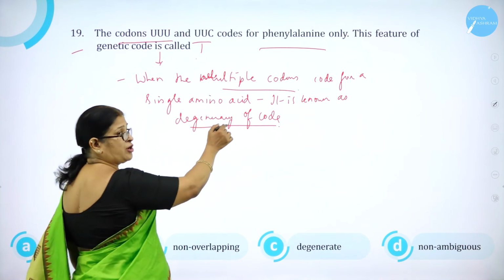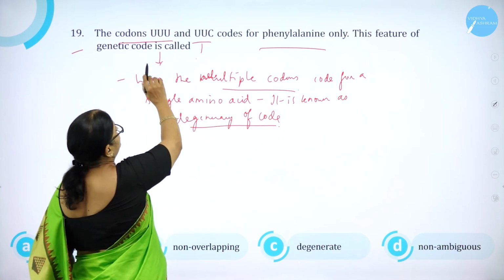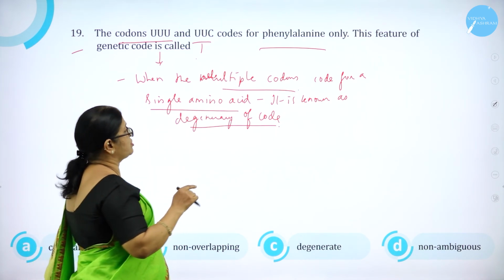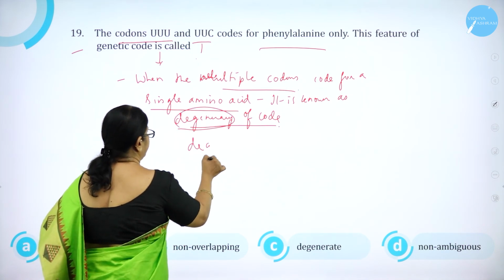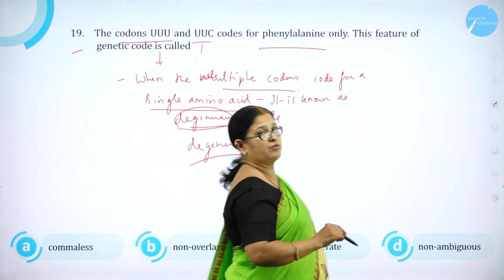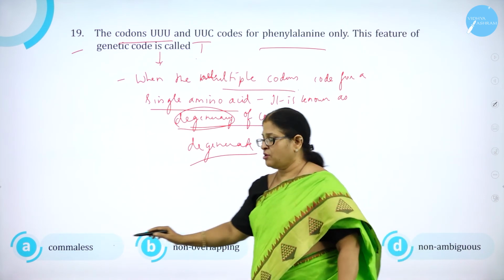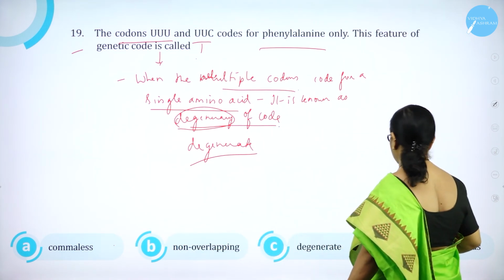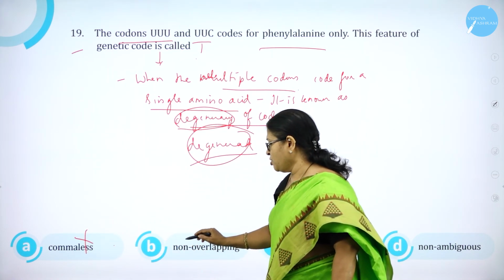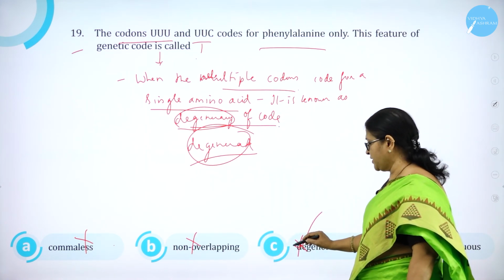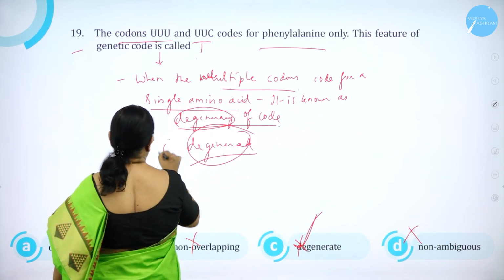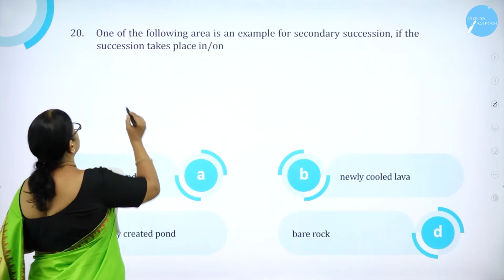So when more than one codon, that is UUU and UUC, code for a single amino acid, then the property is called degenerate or degeneracy. So this feature of the genetic code is degenerate. Option A, comma-less, is wrong. Non-overlapping, wrong. Degenerate is correct. Then D, non-overlapping, is wrong. So option C is correct. Degenerate is correct.